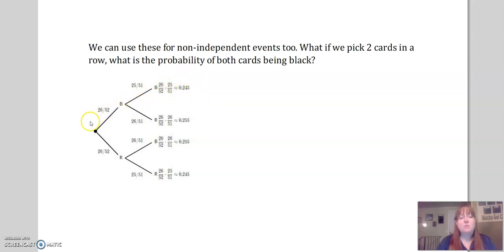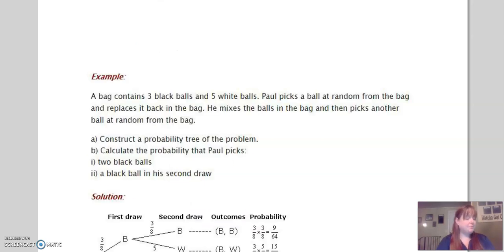And then we could multiply here, 26 over 52 times 26 over 51 would be a 25.5% chance of getting black, red. And then if we added those together, we would find that they added up to 100%. So these are our percentages. Remember, we just multiply through the tree diagram.